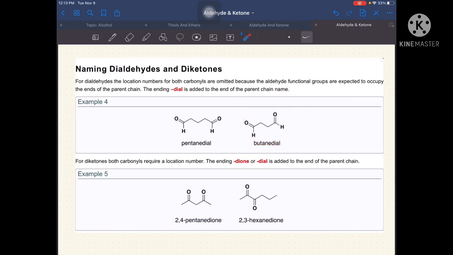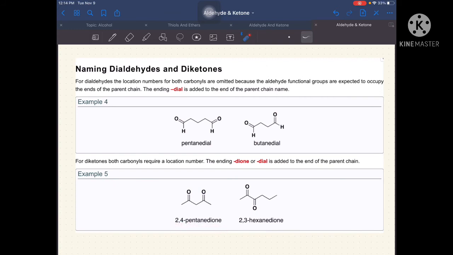We have here 4 carbon atoms, 1, 2, 3, 4. And then we have 2 functional groups on both sides. So, that is butane dial. Now, when it is a ketone, its name becomes dione. Dione. That's how it is. So, there are two of them in the middle. So, in this scenario, it is 2,4-pentane dione. So, how did that happen?